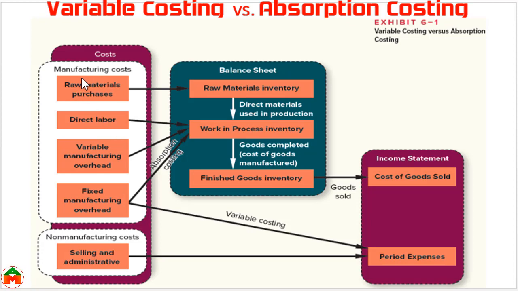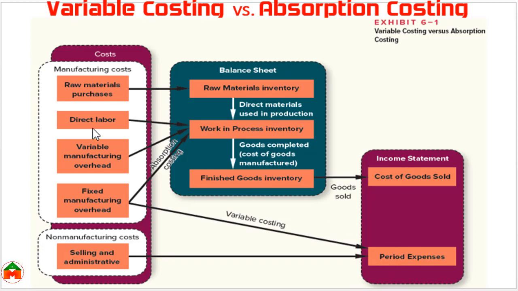Under the manufacturing cost, we can see direct material, direct labor, variable manufacturing overhead, and fixed manufacturing overhead. And under the non-manufacturing overhead, selling and administrative expense. In both scenarios, this selling and administrative expense is not included in the product cost. These two costs are directly shown in the income statement as a period cost.